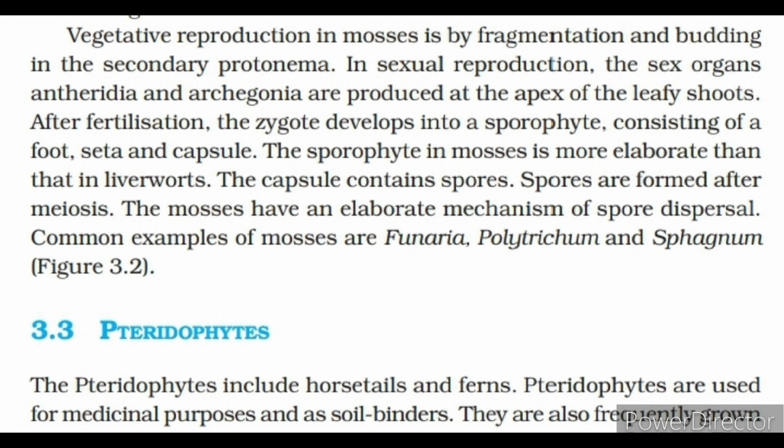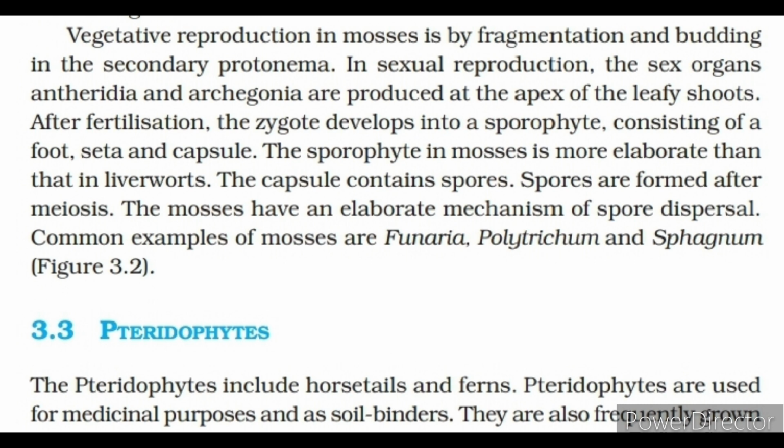The sporophyte in mosses is more elaborate than that in liverworts. The capsule contains spores. Spores are formed after meiosis. The mosses have an elaborate mechanism of spore dispersal. Common examples of mosses are Funaria, Polytrichum and Sphagnum.